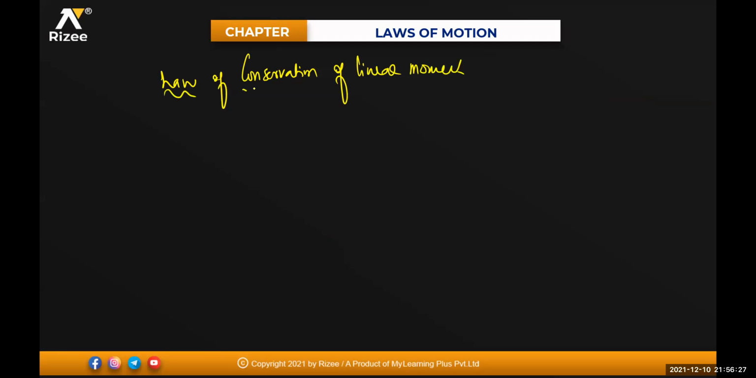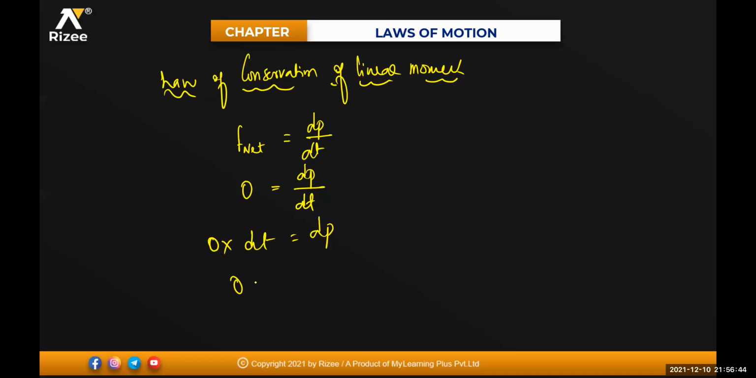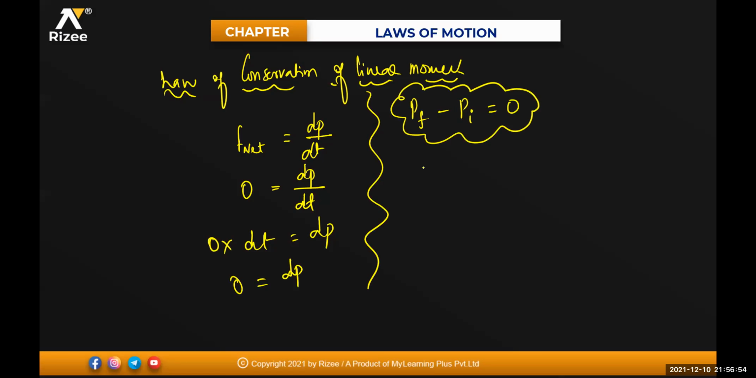Momentum is said to be conserved if the net force acting on the system is 0. That means F net is equal to, we know the formula, dP by dt. If F net is 0, then 0 equals dP by dt, so 0 into dt will be equal to dP. Zero multiplied by anything is 0, so dP is 0. So dP is nothing but final momentum minus initial momentum, which must be equal to 0. Isn't it? That means initial momentum must be equal to final momentum, or final momentum is equal to initial momentum. Anything is fine.